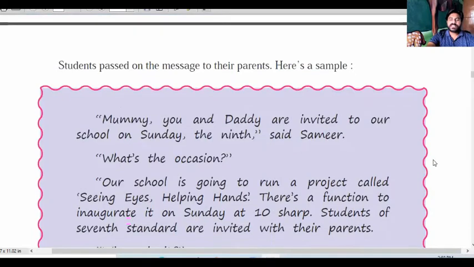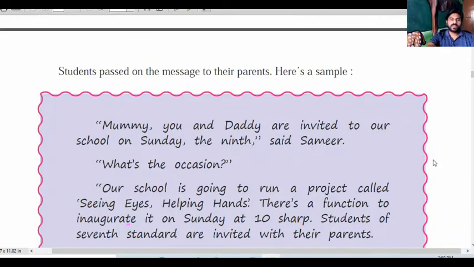here is also oral communication or oral invitation. Students pass on the message to their parents. Here is a sample of oral communication or oral invitation through the students. Mummy, you and daddy are invited to our school on Sunday the 9th, said Samir. So Samir said to his mummy and daddy that you are invited to his school. Okay, on the 9th.